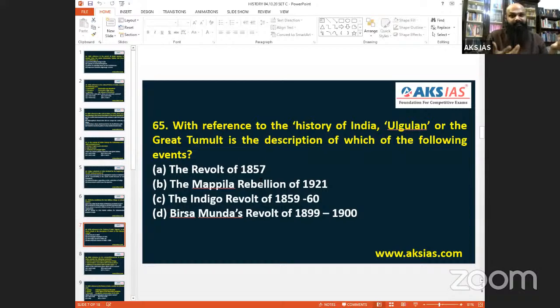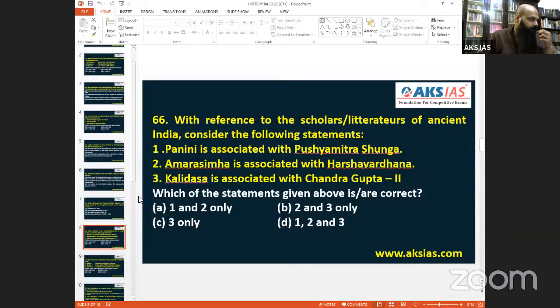Like I said, why I am more interested in this is because since I'm going around India, I have Ho and Munda students also. When I lecture on these topics, they come and ask, sir, could you tell us more about our details, our history? So that is a tribal word, Birsa Munda. No others are relating to tribal. So 65, it is D. Now then, coming to 66.